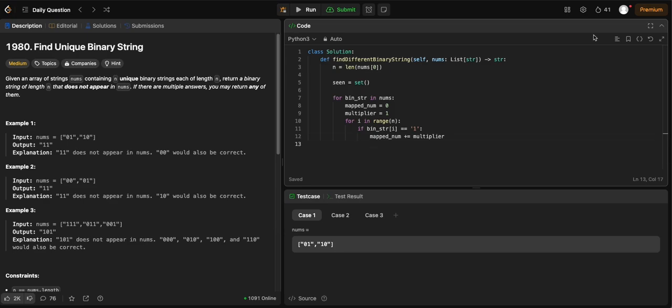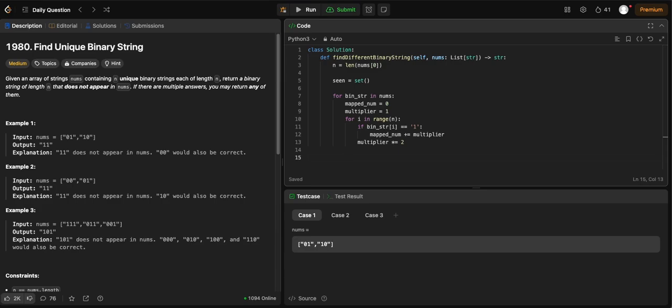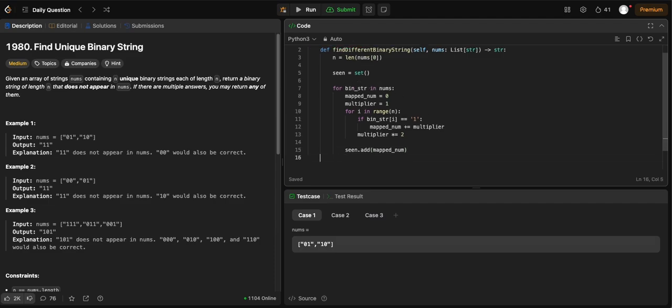And then, of course, we have to double the multiplier for the next bit. And after that, we'll get the mapped num. That'll be the decimal representation of the binary number we have for a binary string.